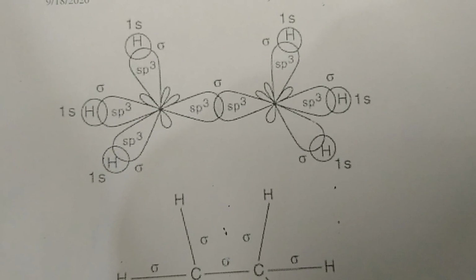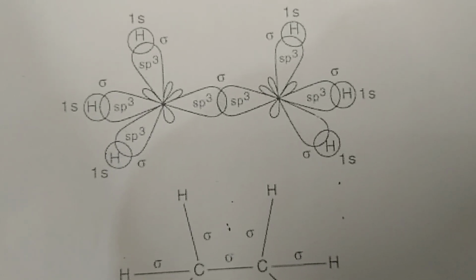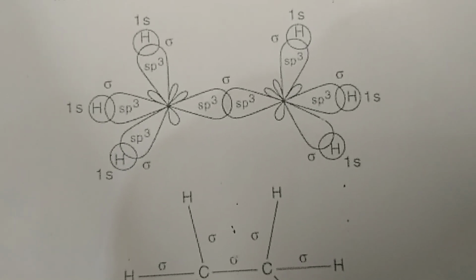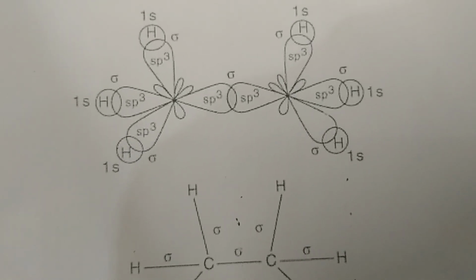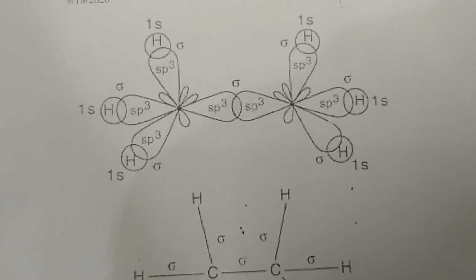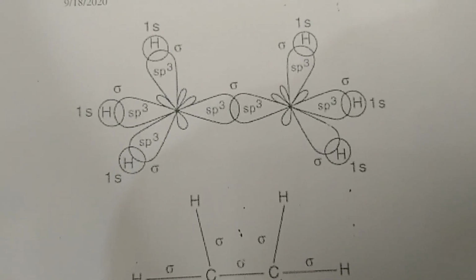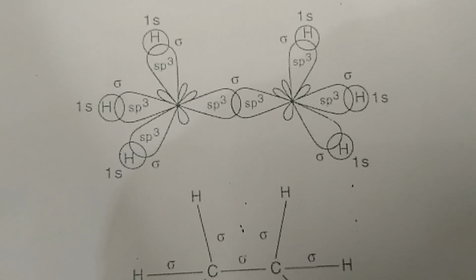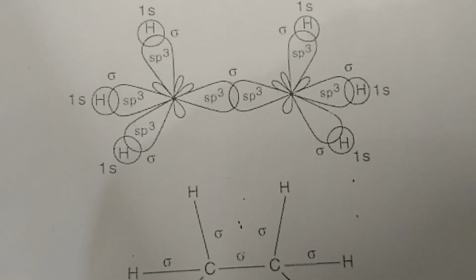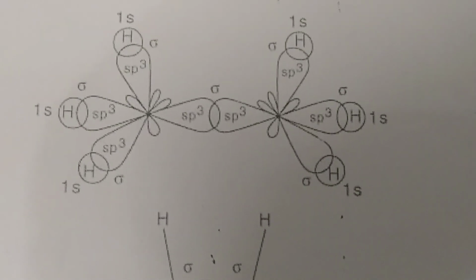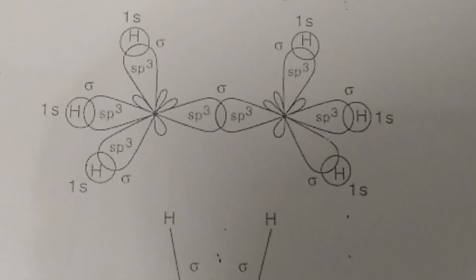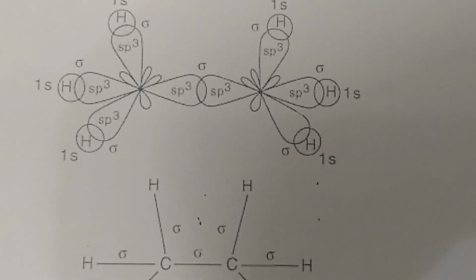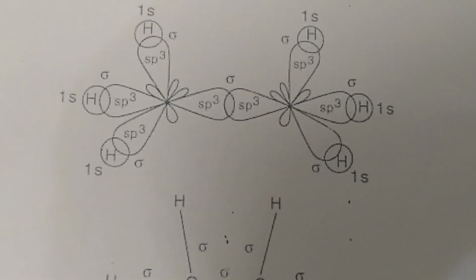Now here, the sp3 forms a single bond, that is, carbon-carbon forms a sigma bond, and the other three sp3 orbitals are bonded to hydrogen with sigma bonds, as you can see in the structure. So this is finally the structure of the ethane molecule. As you can see, a total of 7 sigma bonds are formed. One is between carbon-carbon and the other 6 are between carbon and hydrogen. There are a total of 7 sigma bonds present.